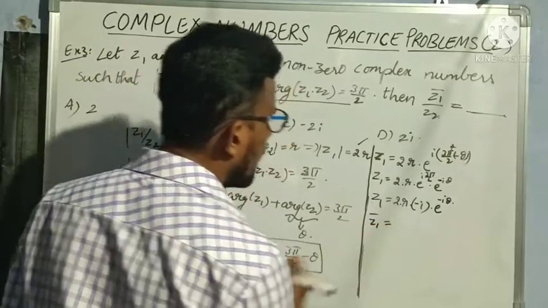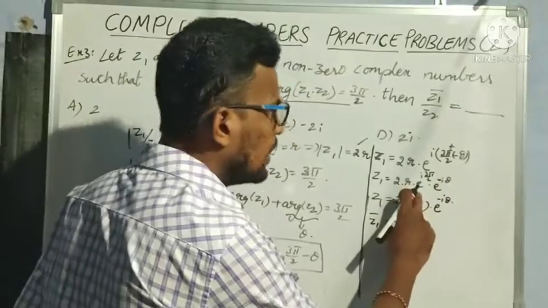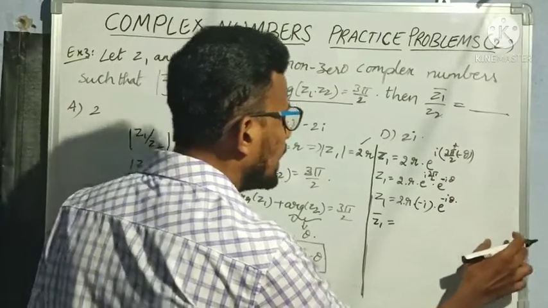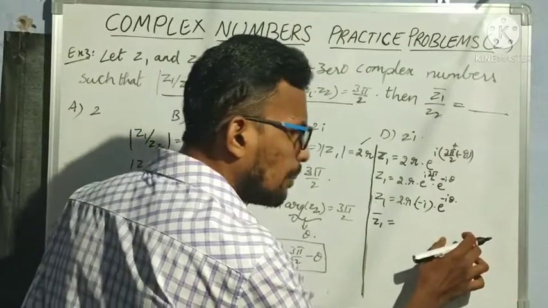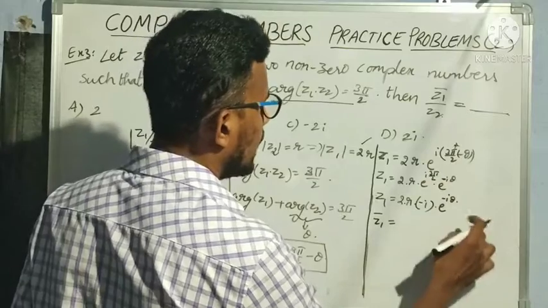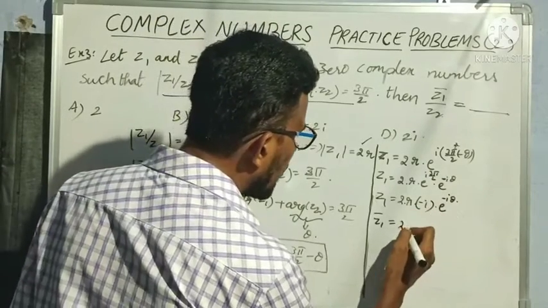Once again, e power i 3 pi by 2 means cos 3 pi by 2 plus i sin 3 pi by 2, which is 0 plus i into minus 1, that is minus i. So now Z1 bar means 2R as it is.